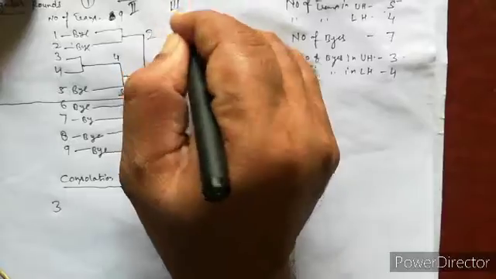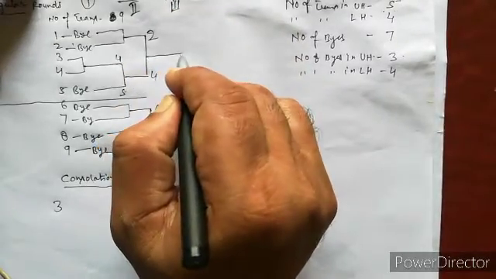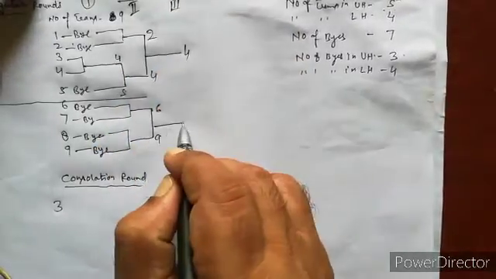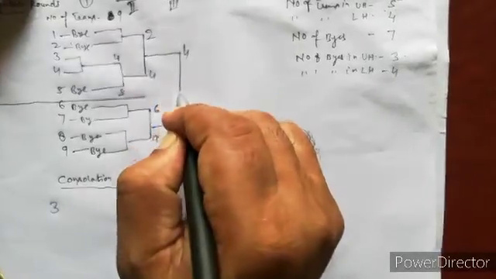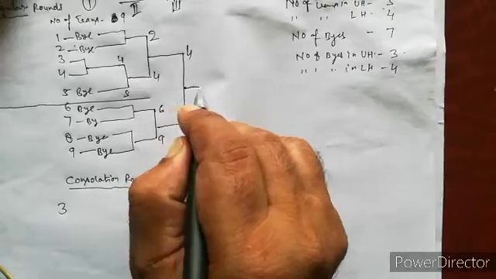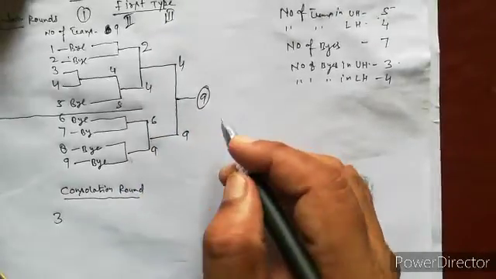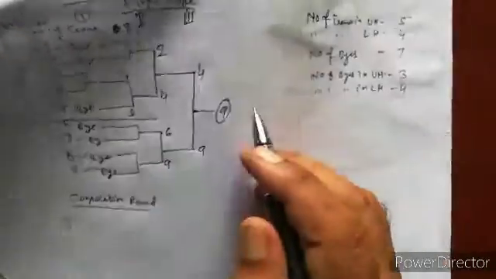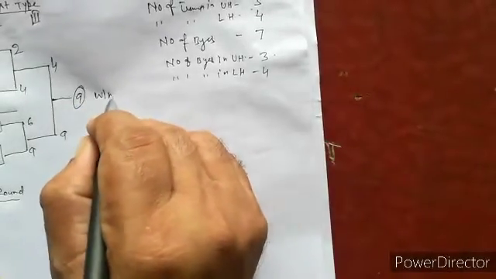Third round: 4 is winner, 9 is winner. Finally, the winner team is 9.